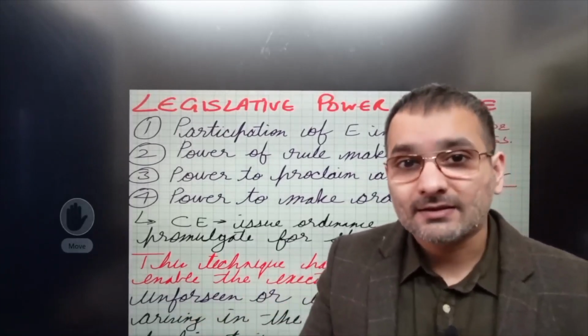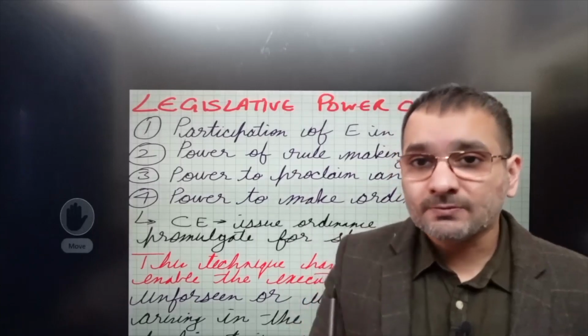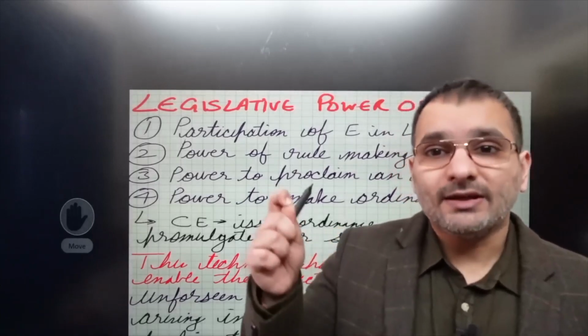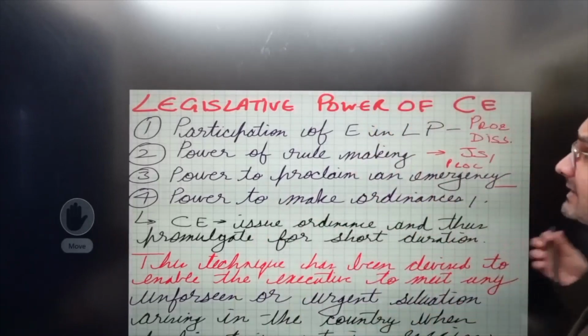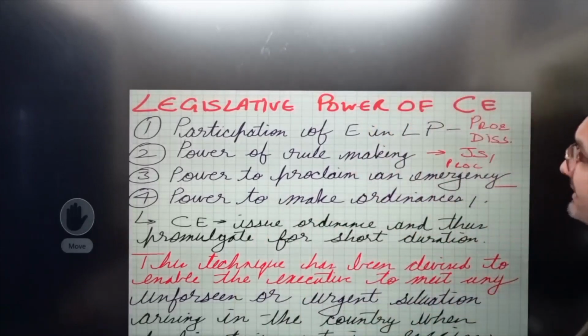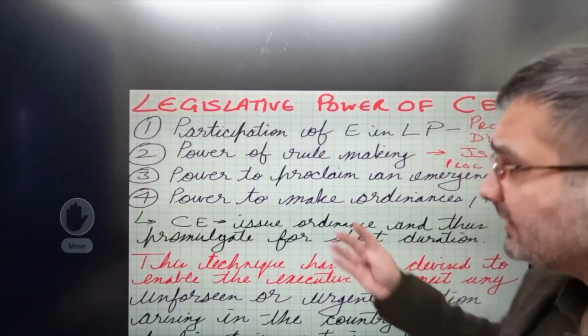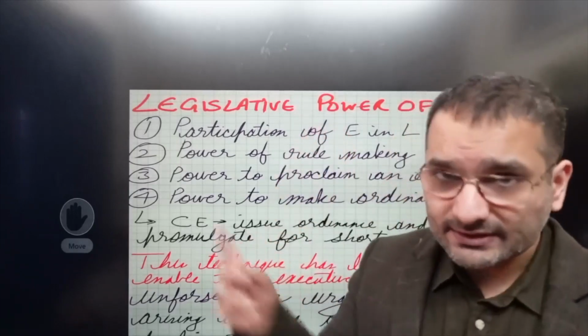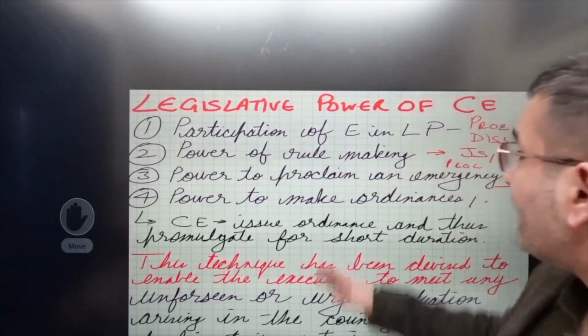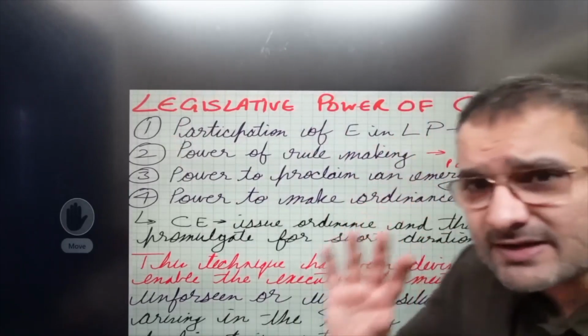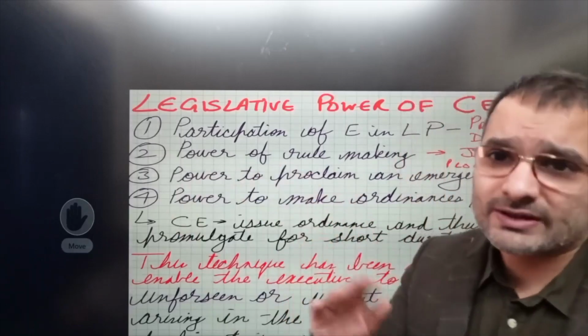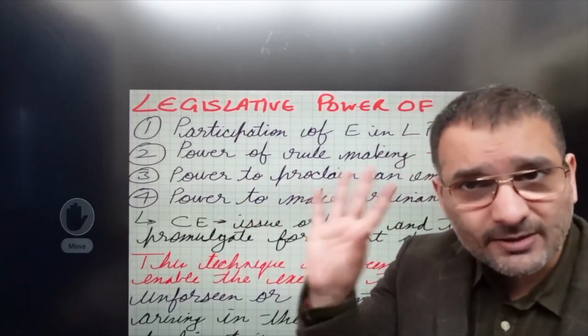But why? That is the crucial portion that you will elucidate for the examiner. Alright, so you can start off your answer with: ordinance is a legislative power of the central executive, which is of 4 types. The legislative power, that is, it's participation of executive in the legislative process, wherein just mention this, that they can prorogue and dissolve the house. The President can do so. Point number 1, and that's it.